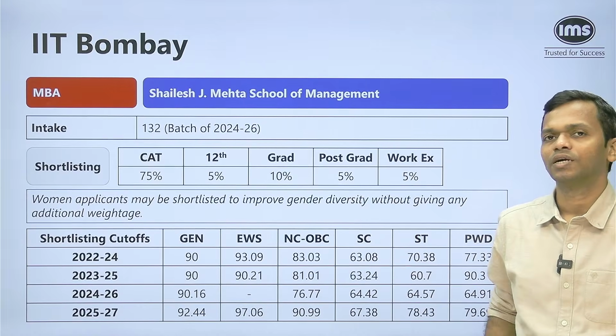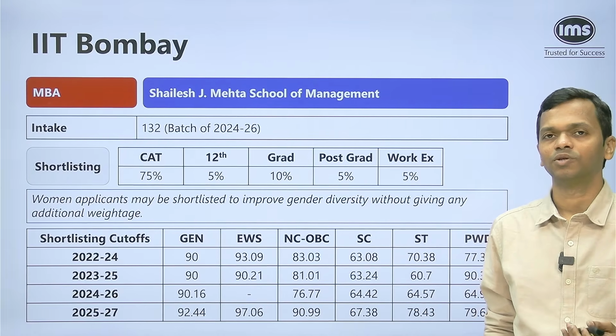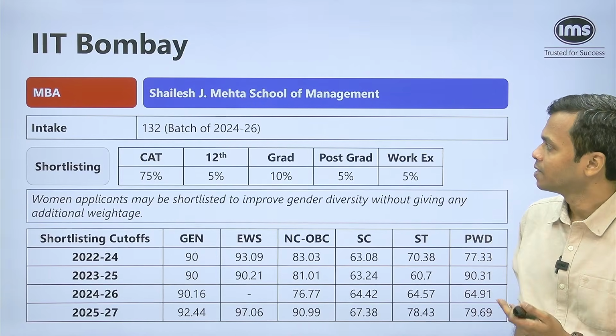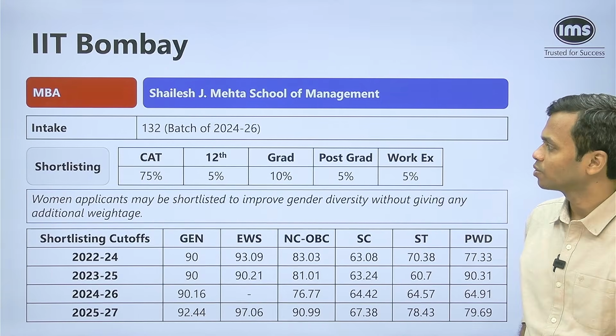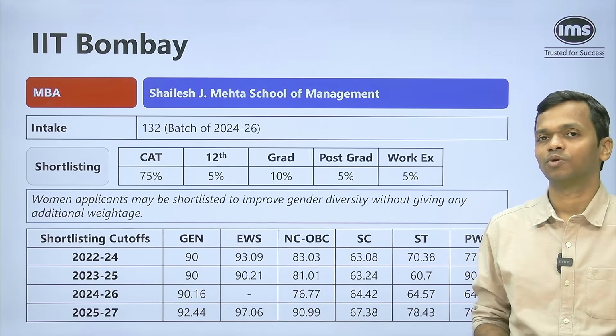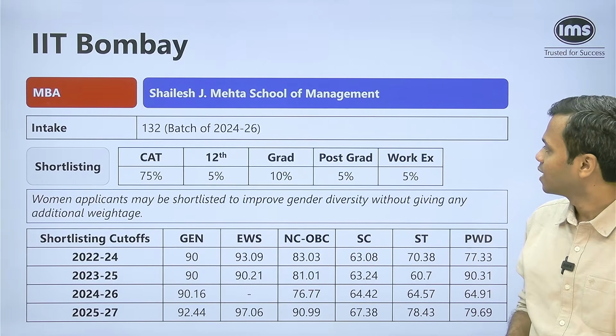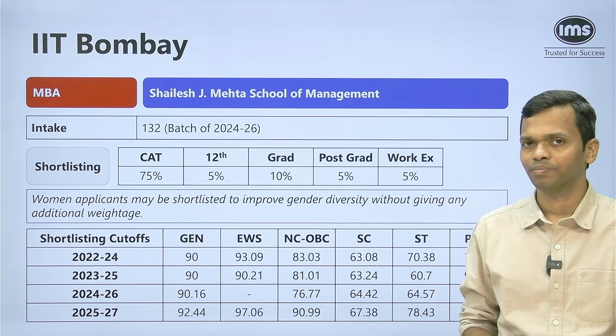Shortlisting weightages: if you look at it, there is a very high weightage on the CAT score. So 75% weightage is given to CAT score at the shortlisting stage. 10th doesn't matter. 12th score is 5%, graduation is 10%. Post-graduation is also important. If you are a postgraduate, you're going to get additional points for that, which is 5%. And you have work experience weightage, which is 5% as well.